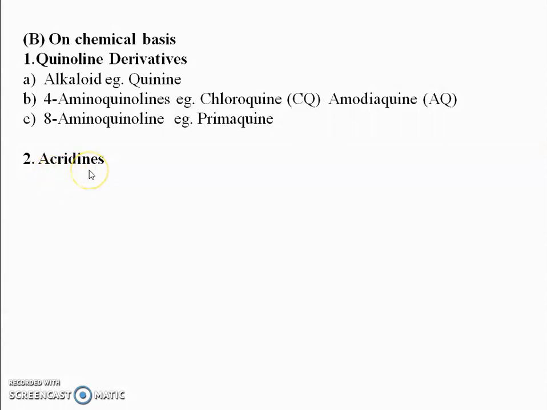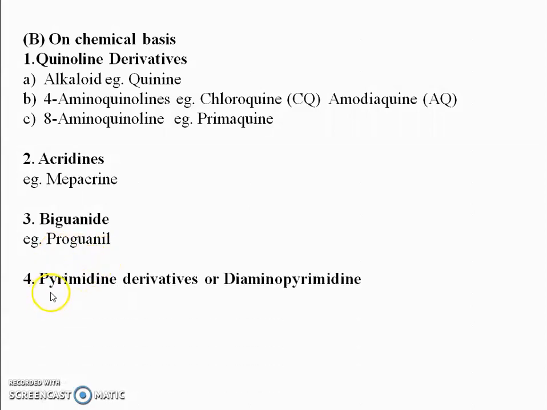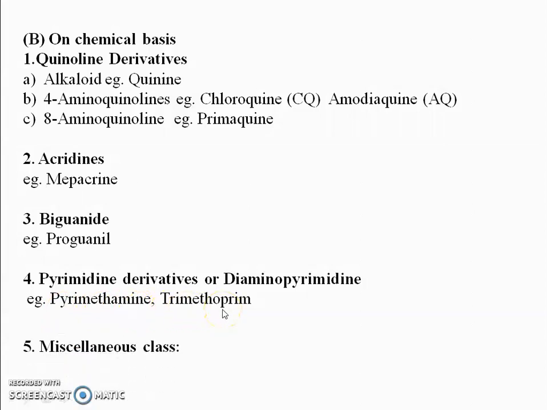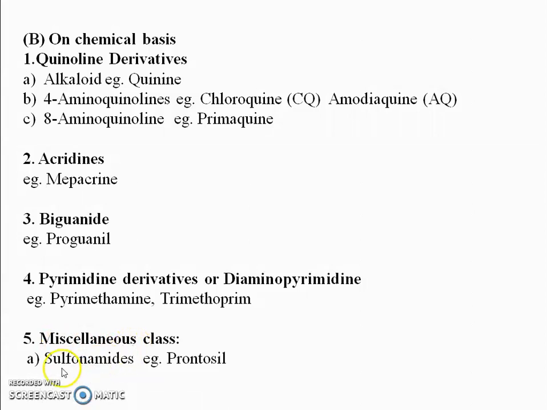The second class is acridine derivatives, and the example is mepacrine. The third class is biguanides, for example proguanil. The fourth class is pyrimidine derivatives or diaminopyrimidines, for example pyrimethamine and trimethoprim. The fifth class is the miscellaneous class: sulfonamides, for example prontosil, and sulfones, for example dapsone.